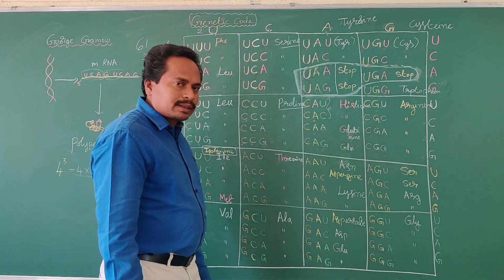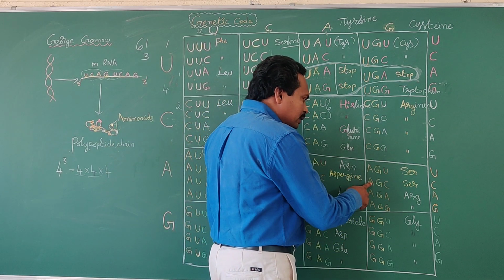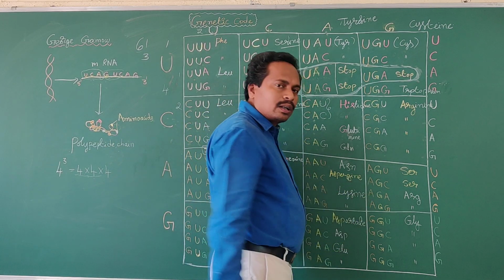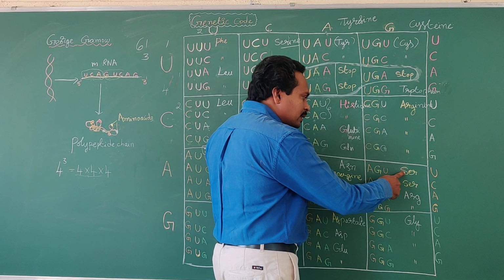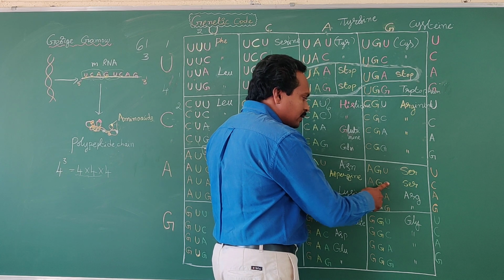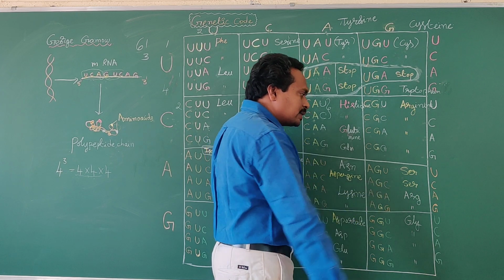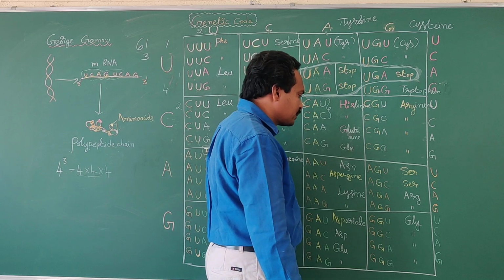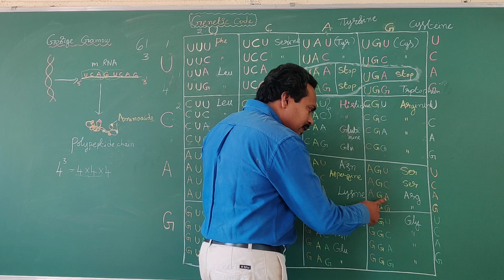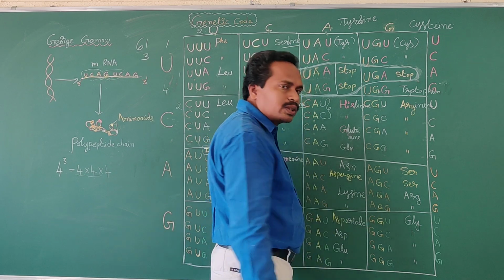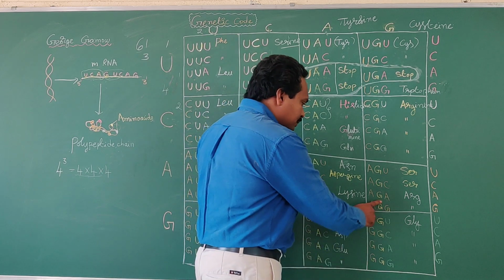Is it clear? Next, AGU, AGC. These both codons code for synthesis of serine amino acid. AGU, AGC. Both the codons code for synthesis of serine amino acid. Okay. Next, AGA, AGG. These both codons code for synthesis of arginine amino acid.